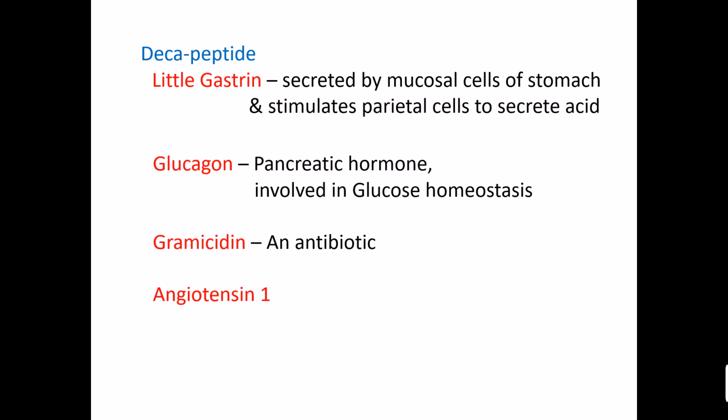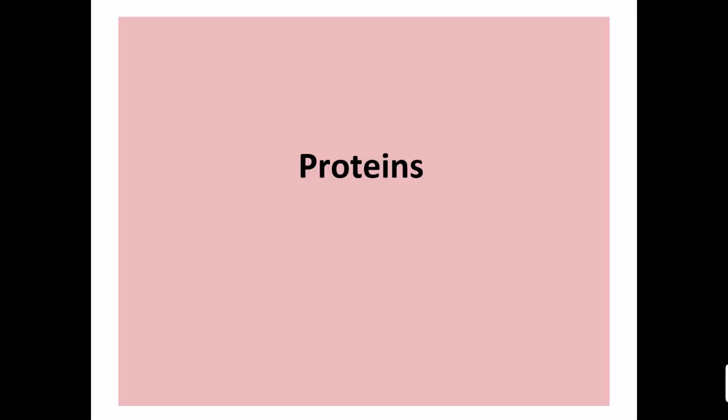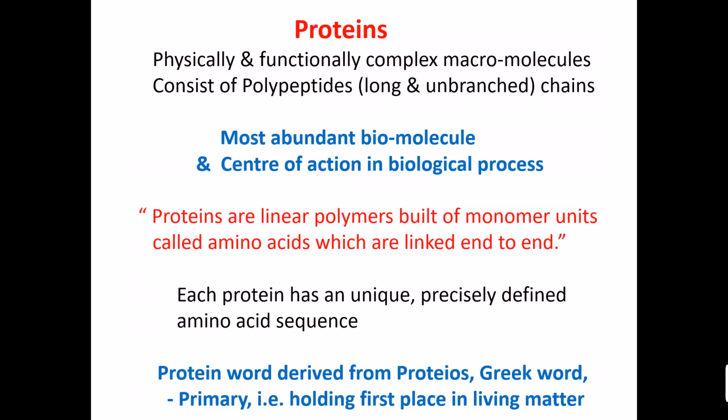Now about proteins. What are proteins? Physically and functionally complex macromolecules, they are the most abundant biomolecule and the center of action in biological processes. As a definition, proteins are linear polymers built of monomer units called amino acids, which are linked end to end.